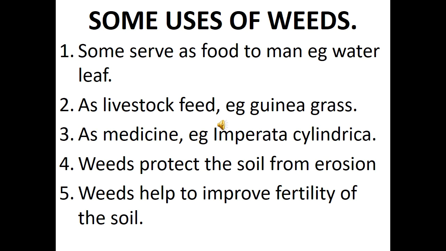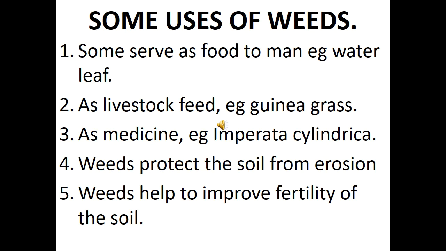The fourth one, weeds protect the soil from erosion. Once there is runoff water, the weeds serve as an obstacle to the runoff water to reduce the level of erosion in that particular area. The fifth one, weeds help to improve the fertility of the soil.